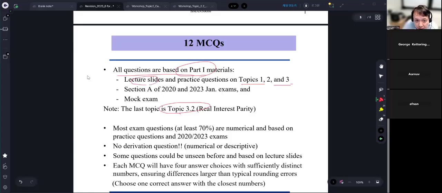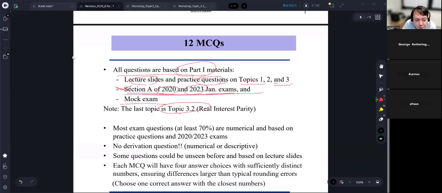So the lecture slides and practice questions on topics 1 to 3. And you need to solve the two past exam papers, section A of the 2020 exam questions and the 2023 January exam questions. These are on Canvas, and I'm going to solve these two weeks later in these sessions. I'm going to solve them later on. And also you need to know how to solve the mock exams, which I'm going to give you later on.